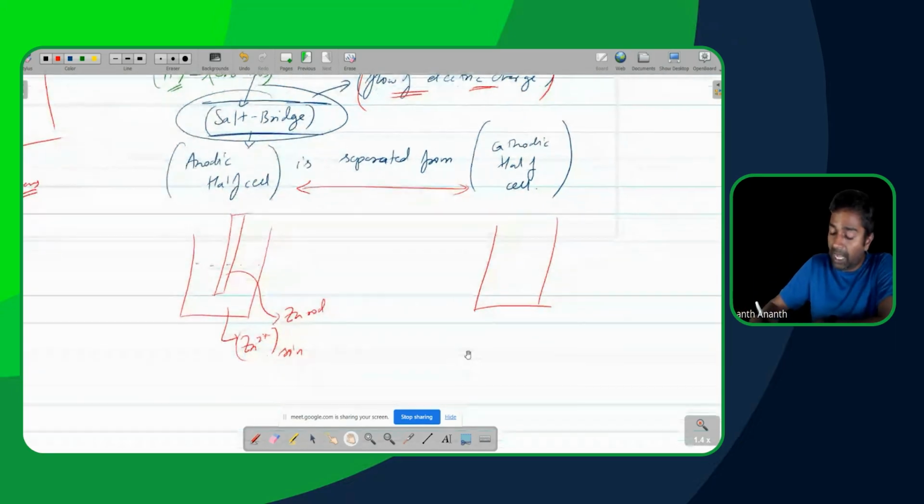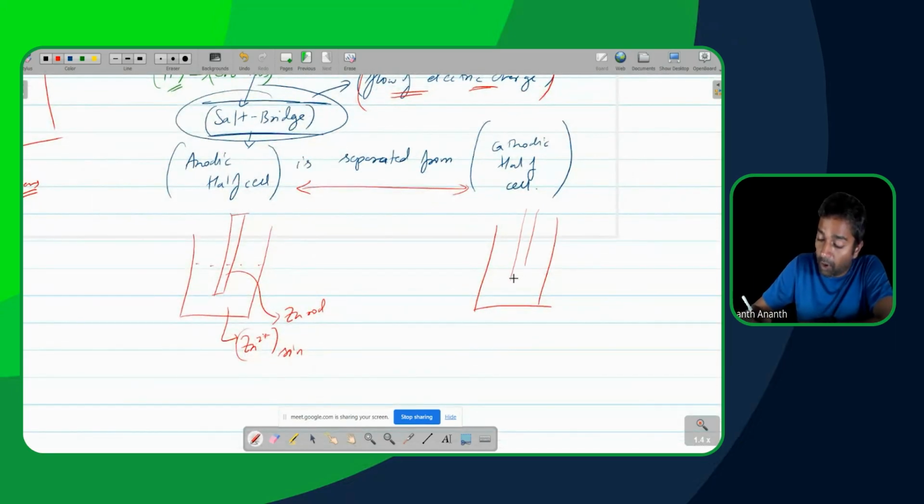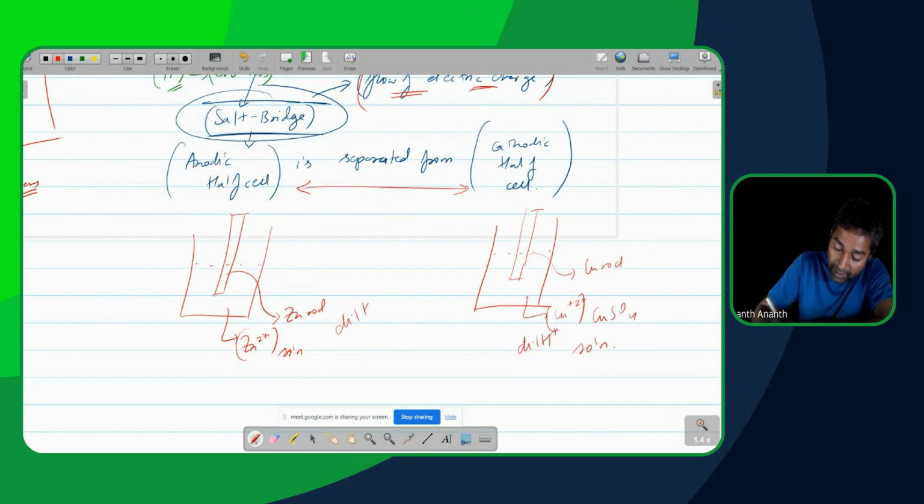Okay, and the next thing here, we are going to have a copper rod dipped in a copper sulfate solution. You'll have a tiny bit of dilute H plus here and here. So when you have this situation, what happens now?